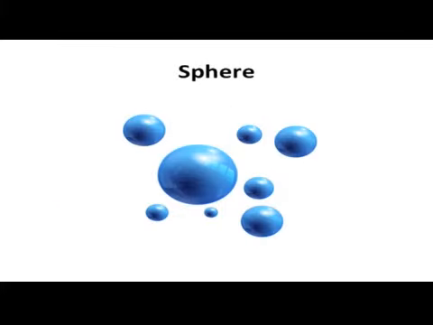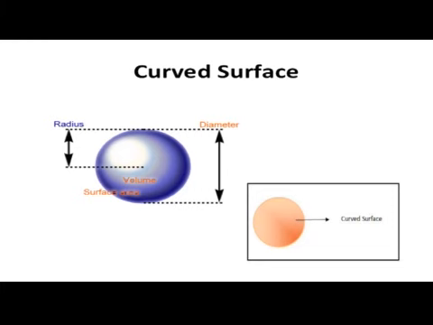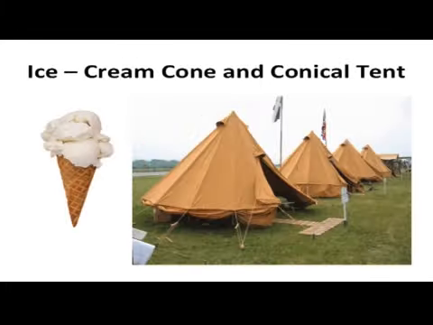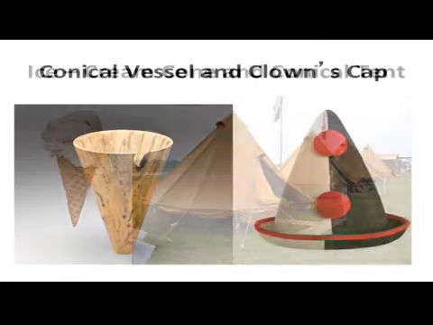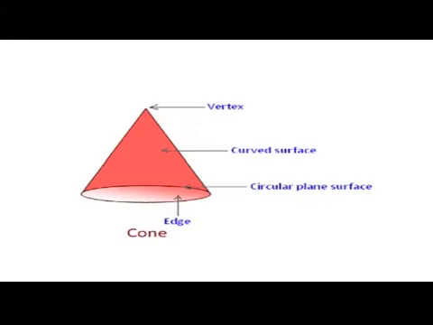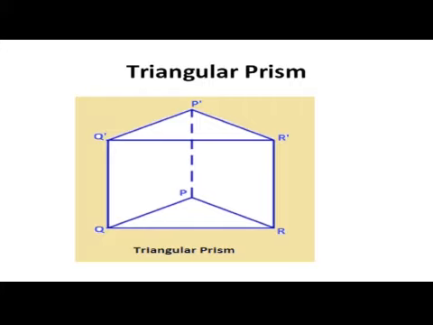Now coming to sphere. An object which is in the shape of a ball is said to have the shape of a sphere. A sphere has a curved surface. A sphere has no vertex and no edge. Now coming to cone. Objects such as an ice cream cone, a conical tent, a conical vessel, a clown's cap, etc. are in the shape of a cone. A cone has a plain circular end as the base and a curved surface tapering into a point called its vertex.